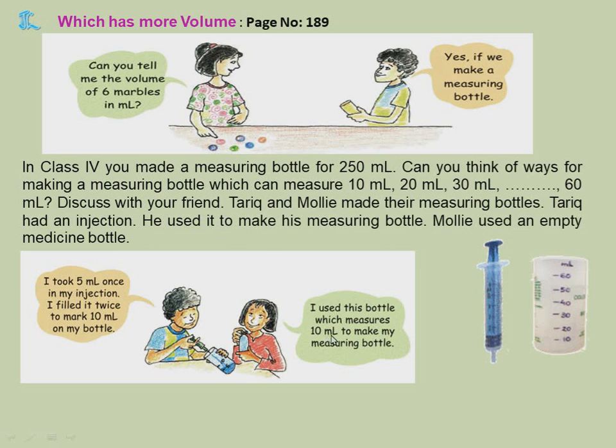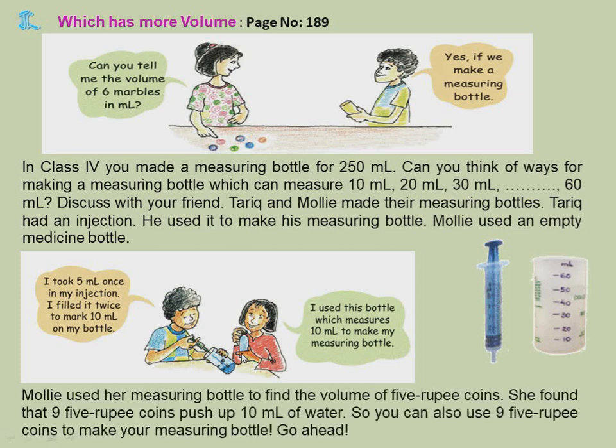I use this bottle which measures 10 ml to make my measuring bottle. What did Molly do? This bottle she used itself, which was measuring exactly 10 ml. So once you pour it, it will be 10, you can mark 10. Again you pour 10, it will become 20, mark 20 like this. Okay. Now Molly used her measuring bottle to find the volume of 5 rupee coins.